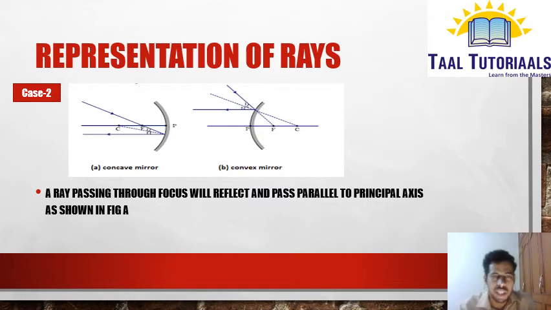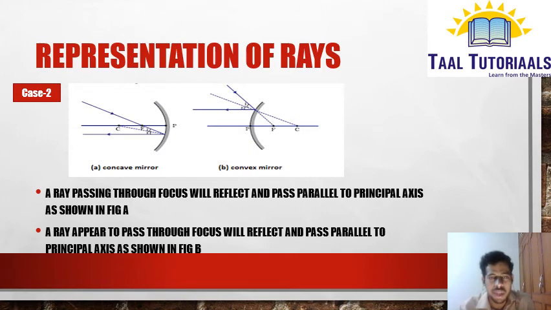That is for a concave mirror. For a convex mirror also it is the same. You shouldn't confuse the previous diagram and this diagram, it is just that the arrow marks are changed. Now the ray is coming and it looks as if it is approaching the focus, but it reflects back and goes parallel to the principal axis. So a ray appearing to pass through the focus will reflect and pass parallel to the principal axis as shown in figure B.